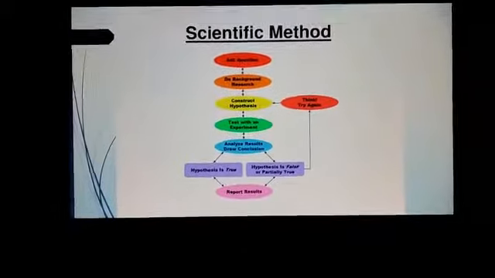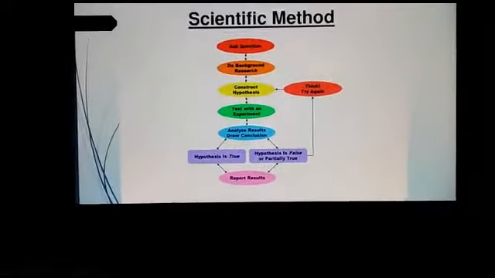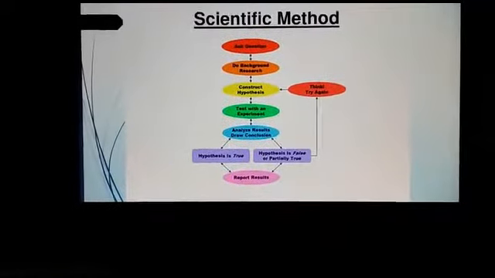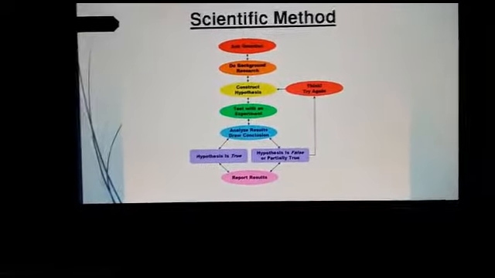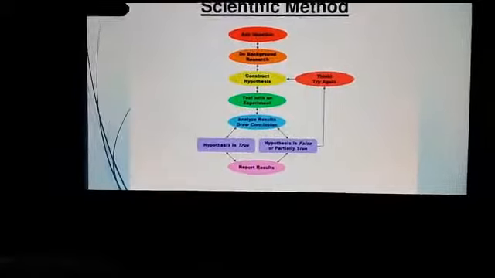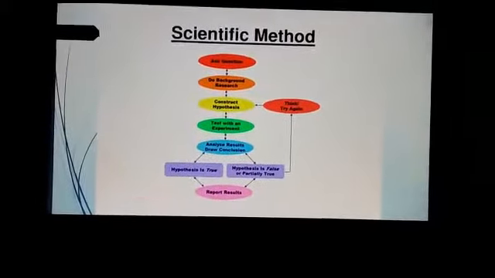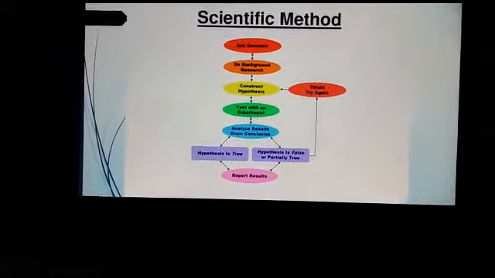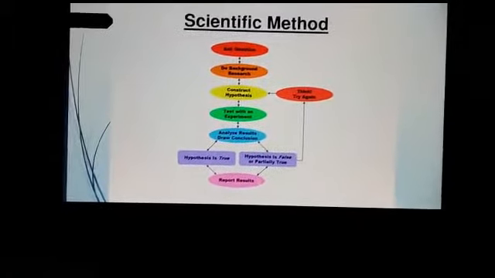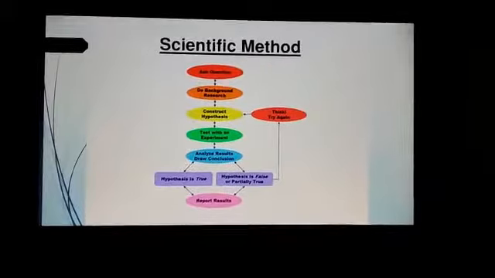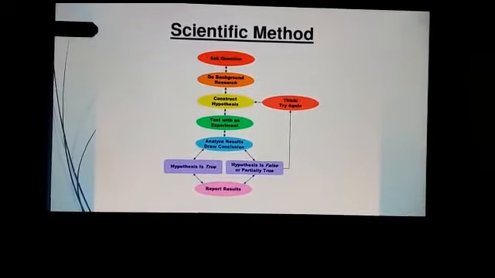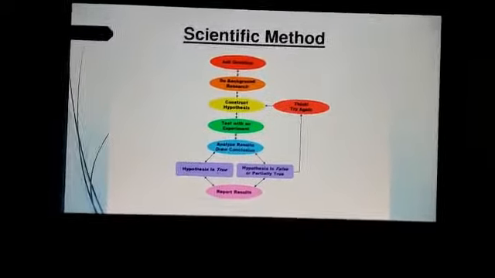First of all they do observation, we all studied before too, they do observation, they ask questions, they do study on them, then they do background research on that product, on that thing, on that disease, or any other aspect they are studying. Then they construct a hypothesis, any ideal theory, any statement that they conclude regarding that is known as hypothesis. That is also known as a trial idea.